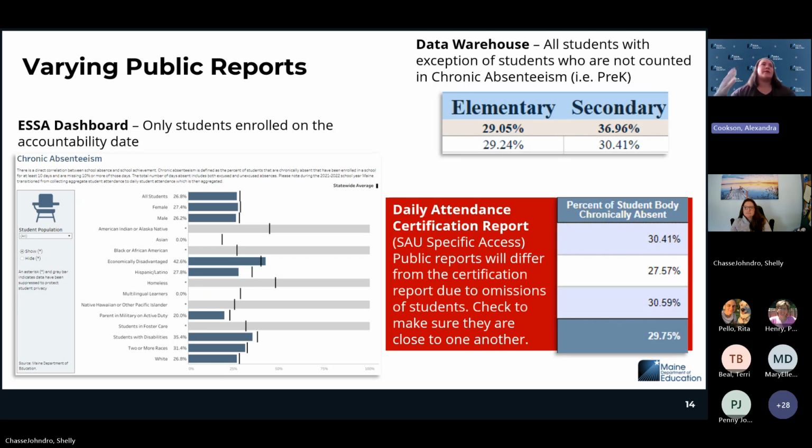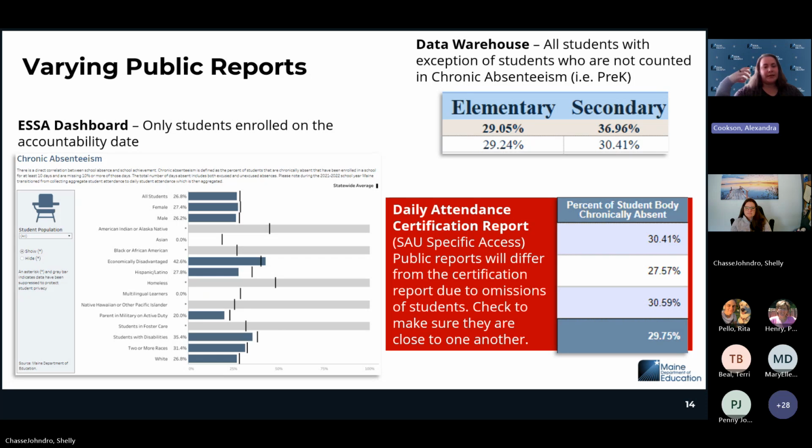This data can be broken down in multiple different ways when you're looking at the actual daily attendance certification report. So if you're reporting data, you have multiple different ways you can validate that data within NEO. So we provide that count on the summary details report.